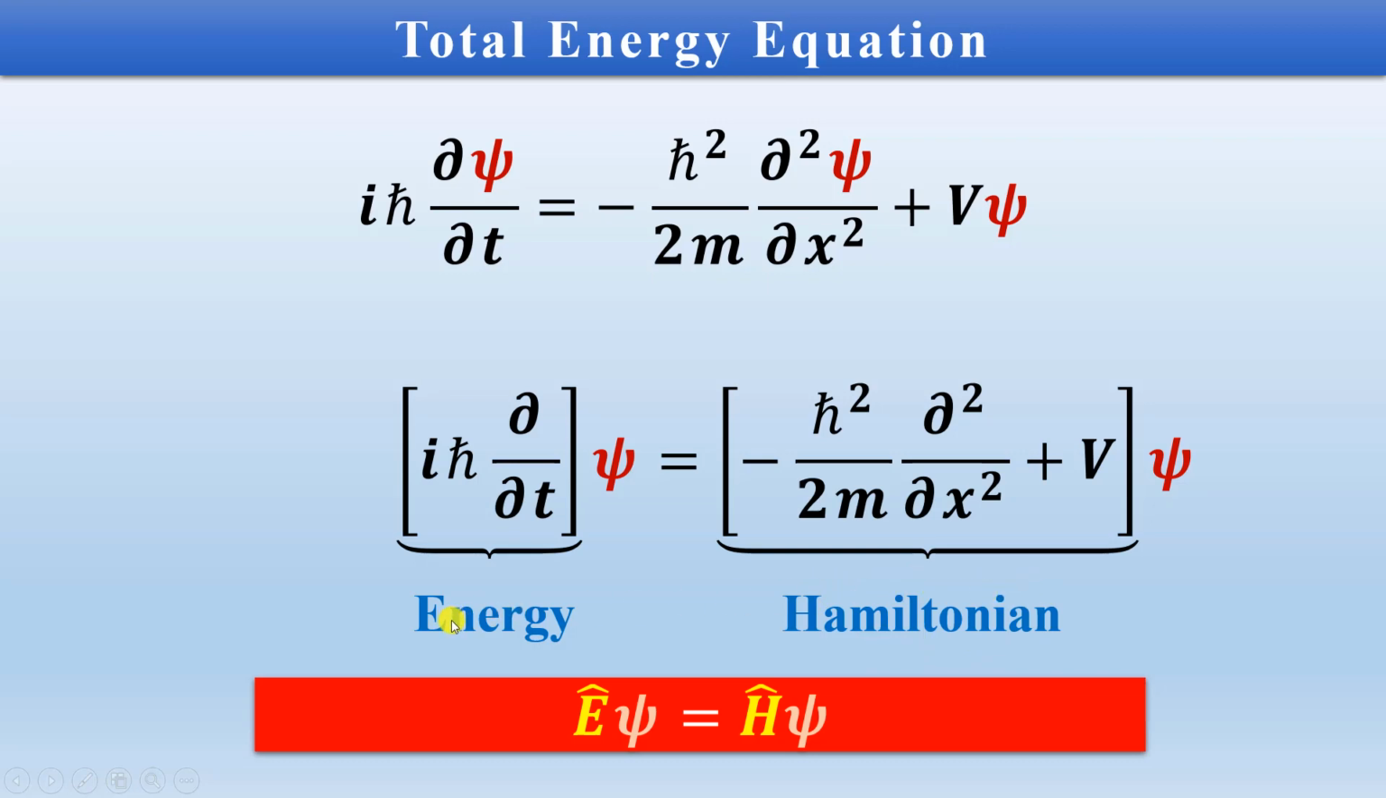So we have got energy Eψ is equal to Hψ. So this is one of the representations of the Schrodinger's equation.